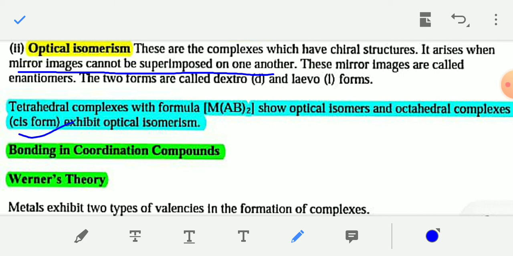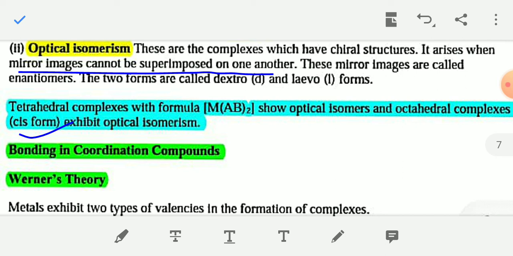Only the cis isomer exhibits optical isomerism, but square planar complexes do not exhibit optical isomerism. Complexes with formula M(AB)2, where A and B both are bidentate ligands, show optical isomerism.